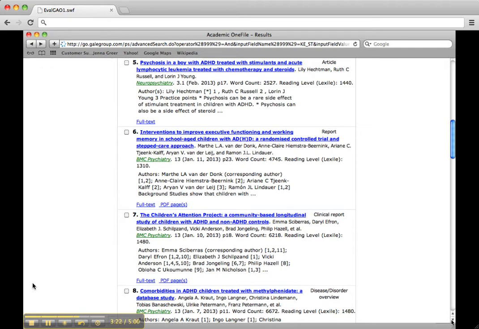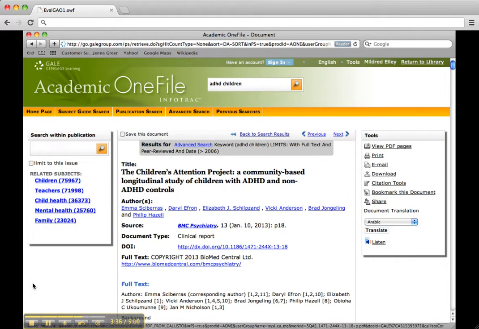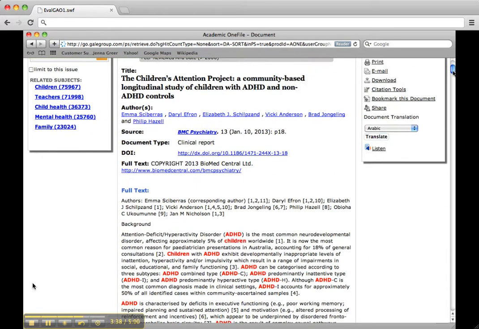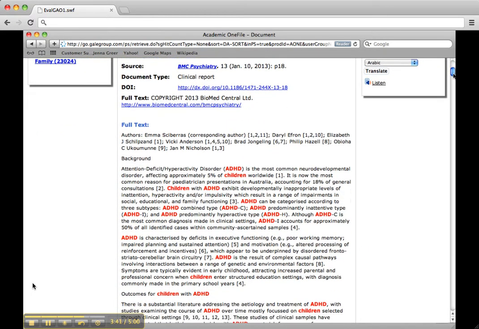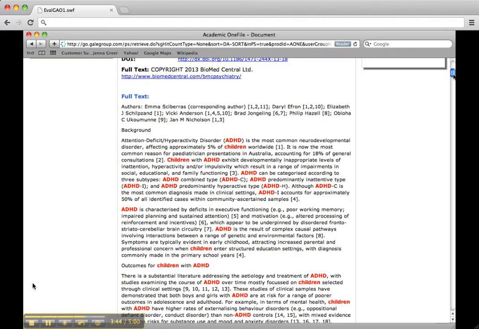Number 7, the Children's Attention Project, a community-based longitudinal study of children with ADHD and non-ADHD controls. Well, this looks like a study done over a long period of time about children who have ADHD. My search term appears a lot, and even though there isn't an abstract, I can see from just the first paragraph that this looks like it's going to be about children with ADHD. So I would probably print this article off or save it to my computer to read it to see if I want to use it. This would be a good candidate.